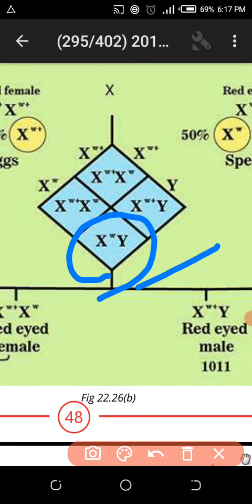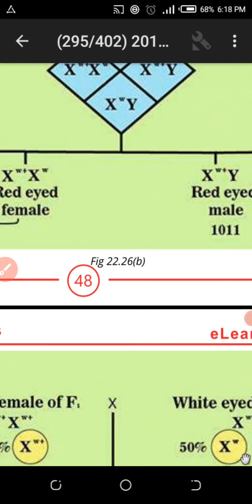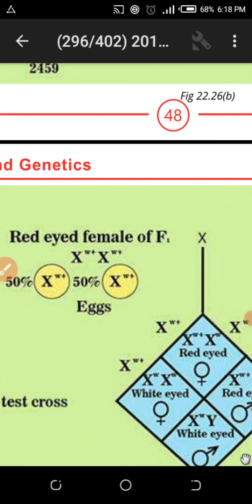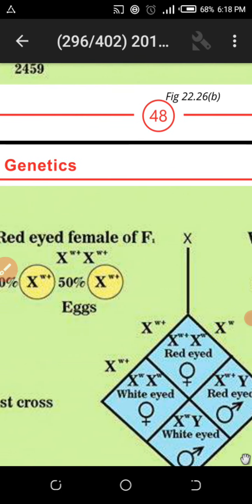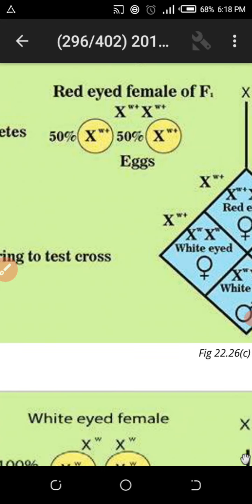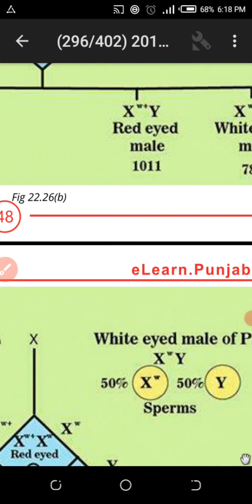T.H. Morgan confirmed how they verified this, that these calculations are wrong and not following Mendel's law. They did a test cross. How did they do the test cross? You know that when the dominant generation is crossed with the recessive generation, it is a test cross. In the test cross, they took the red-eyed female, the carrier, the dominant generation, and the recessive generation. The red-eyed female was crossed with the white-eyed male.